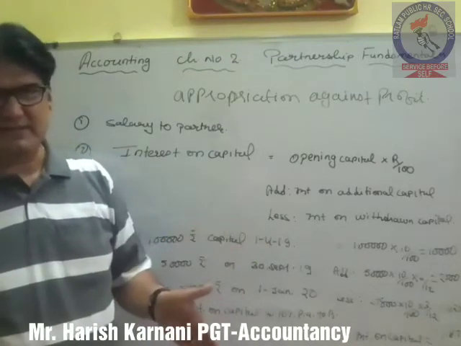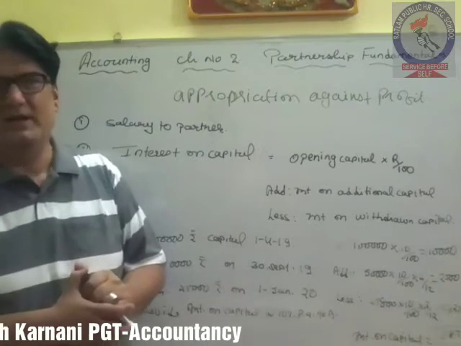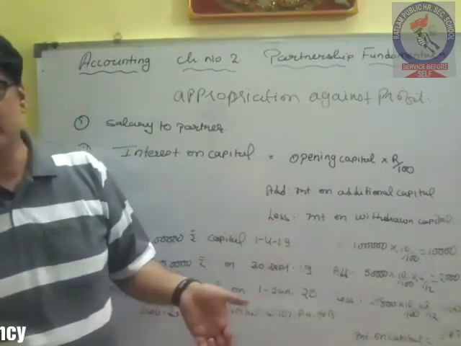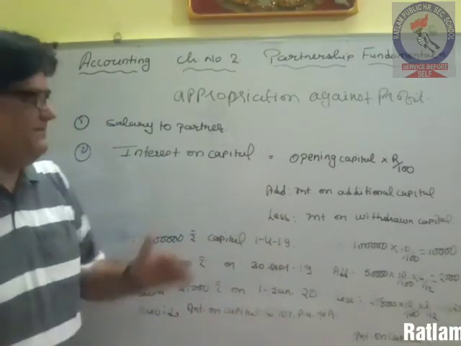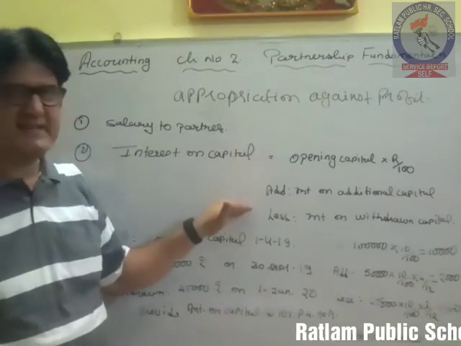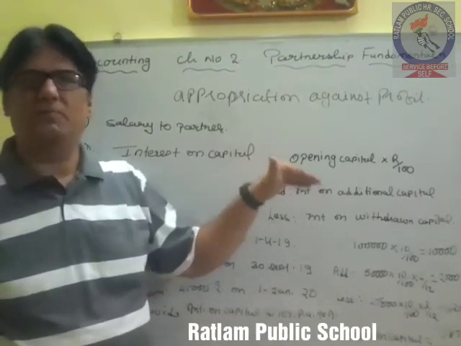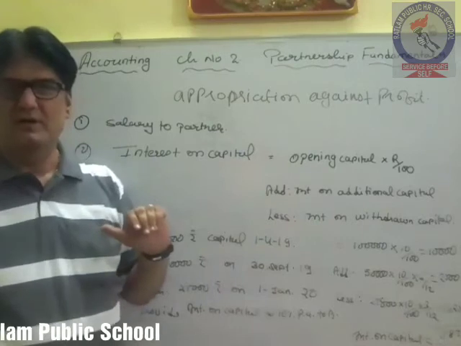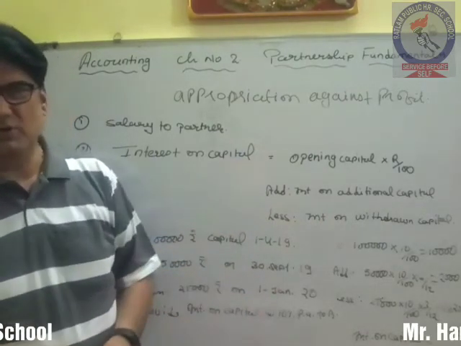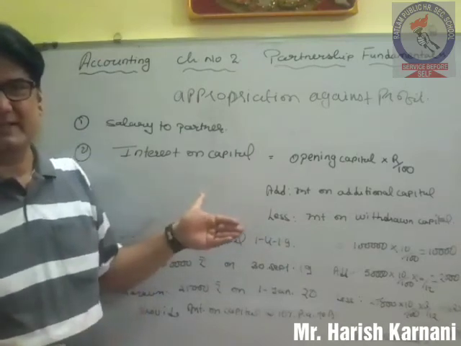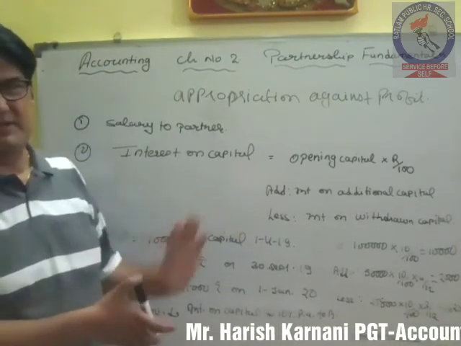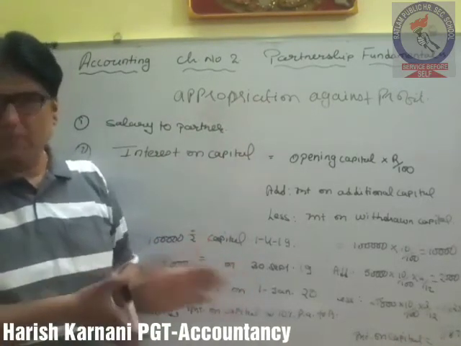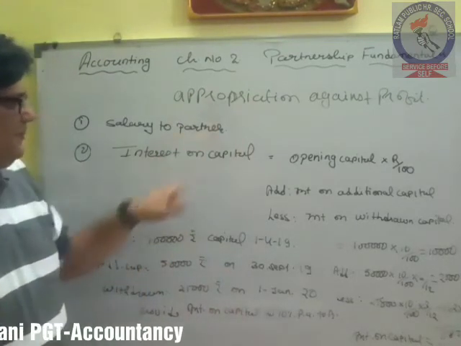If there is a loss, then these appropriations will not be followed, and if it is made compulsory that in loss also you have to do this, then you have to follow it. And if the amount of these appropriations is less or more than the amount of profit which you are having, that means there is a profit, but the amount of these appropriations is more, so you have to find out the new ratio. All these things we have already discussed previously, when we were discussing charge against profit and appropriation against profit as a topic. So this is all about the appropriation.